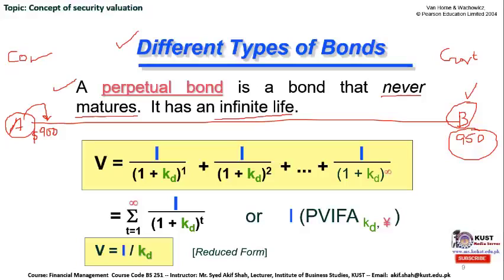The price calculated by Mr. B is $950. However, Mr. A is selling this bond at $900, so it's worthwhile to invest his money. He can simply obtain this bond at $900 and later sell it at $950 and realize a $50 profit, which is known as capital gain.